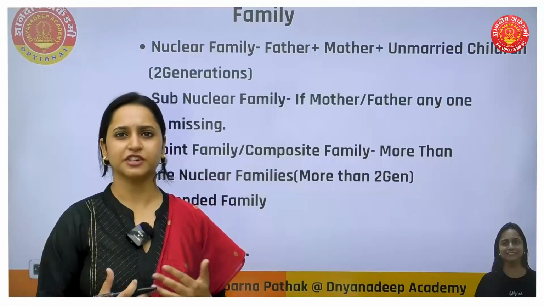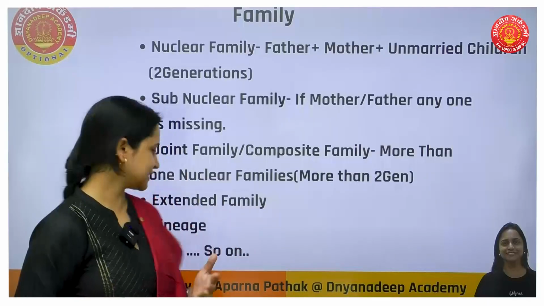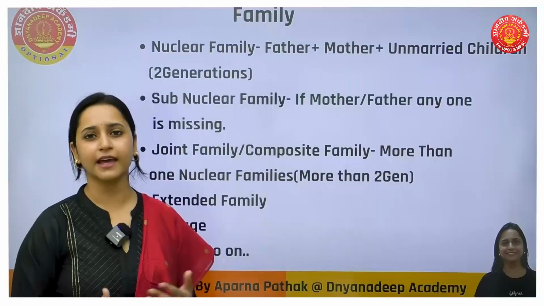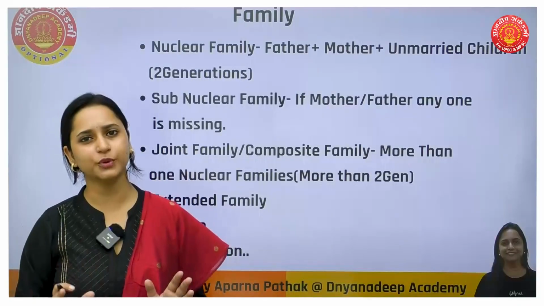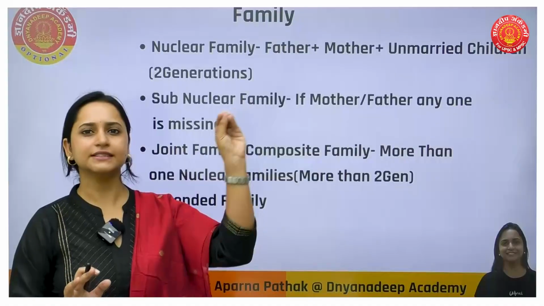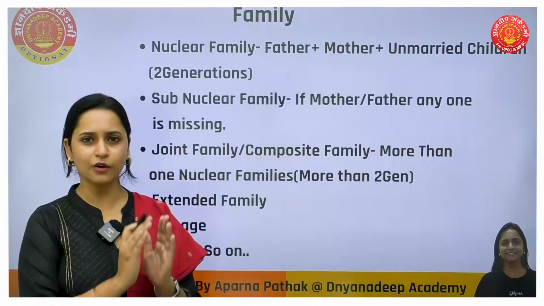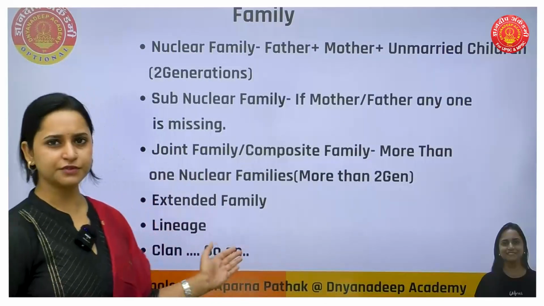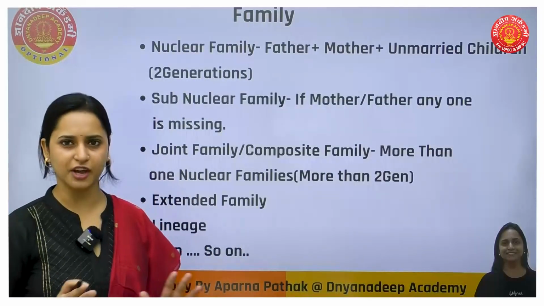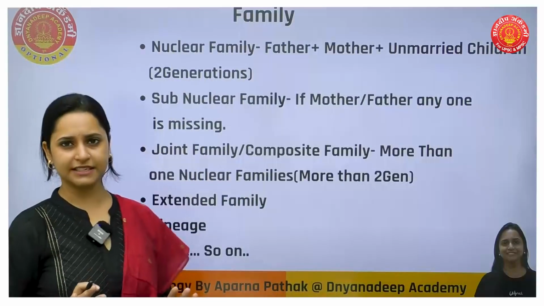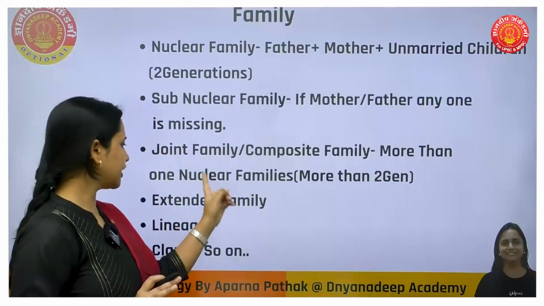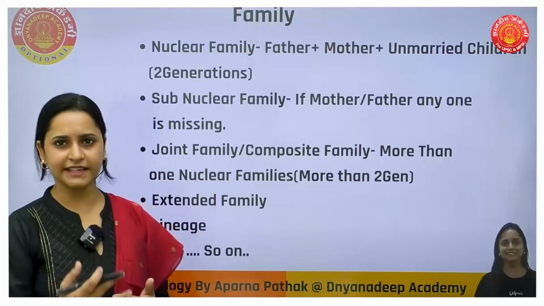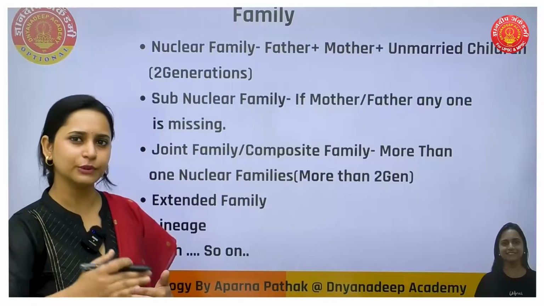Again, slowly as generations increase, we name them as lineage, clan, and gotras. It doesn't mean that they all have to stay together at the same place, but their ancestors could be the same. That is how the family concept proceeds further. There are further divisions which we will study in detail in the chapter. But till now this concept is clear, I think: nuclear family, joint family, extended family, then lineage, clan, gotras slowly come. Okay.